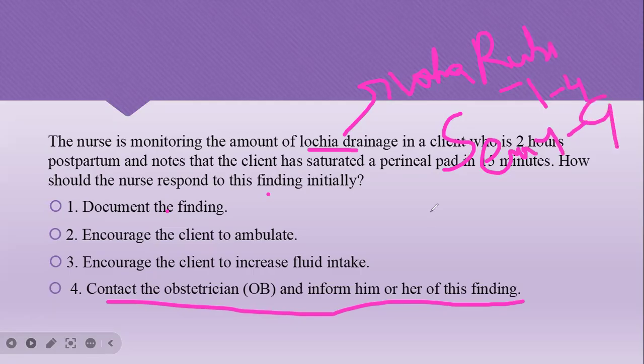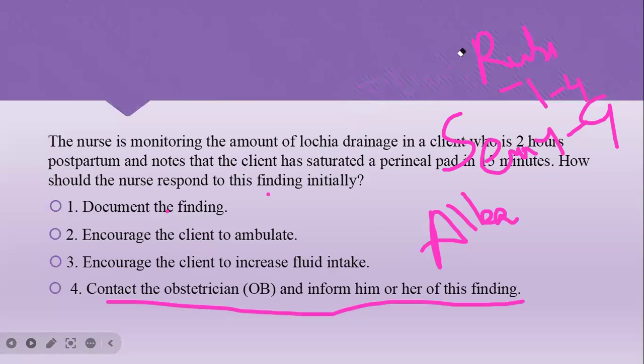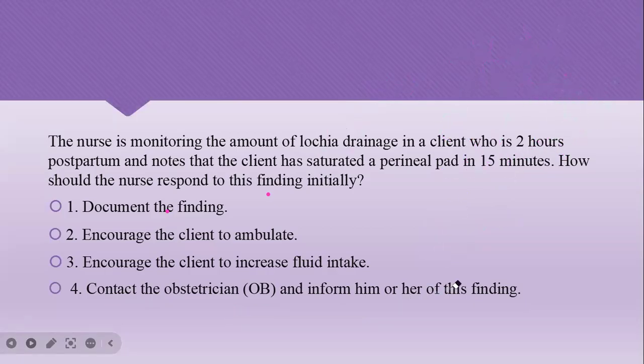And then we have lochia alba, which lasts approximately 10 to 14 days. So these are the different types of lochia. What exactly is lochia? It's a discharge in the postpartum period. The client will complain that she is having a discharge that is foul smelling. That is known as lochia. Let's move further. Next question.